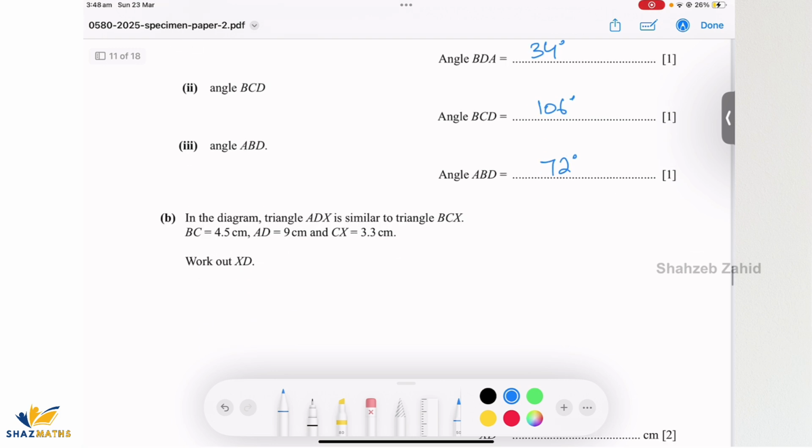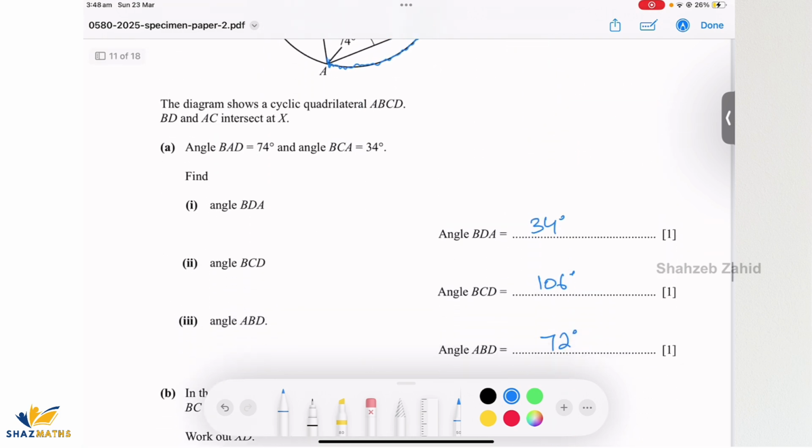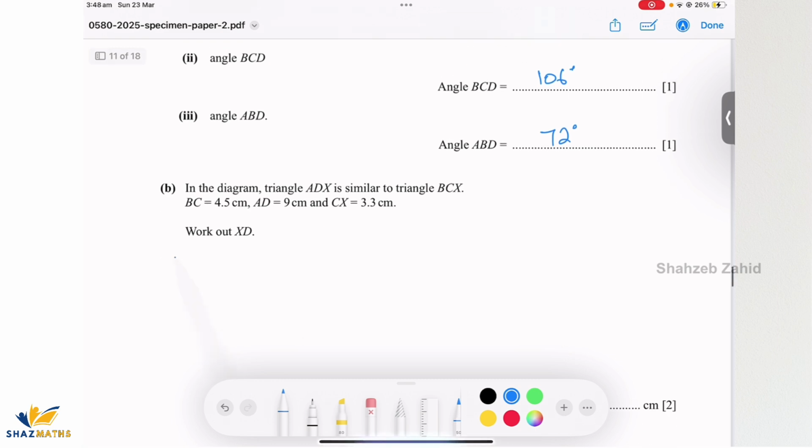In the diagram, triangle ADX is similar to triangle BCX. So ADX, I'm just going to write down the statement. Similar to triangle BCX.